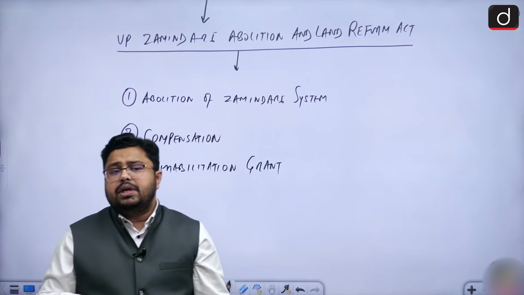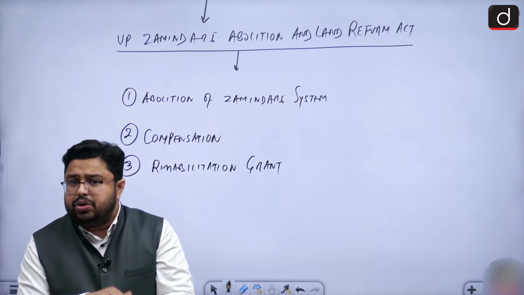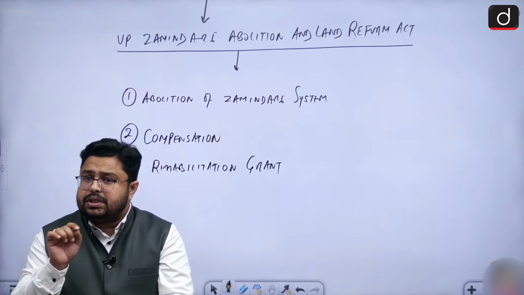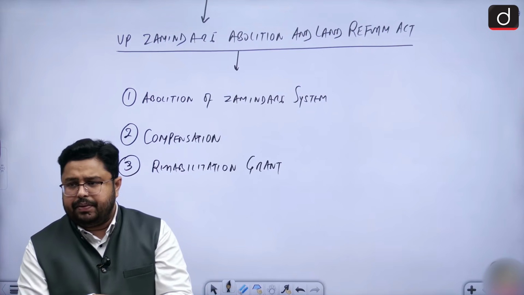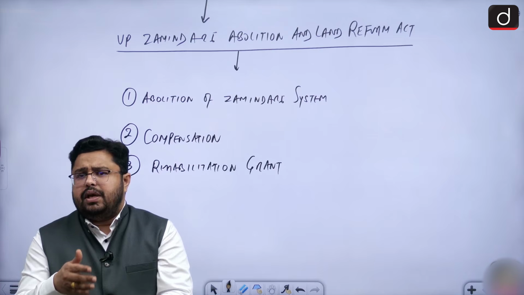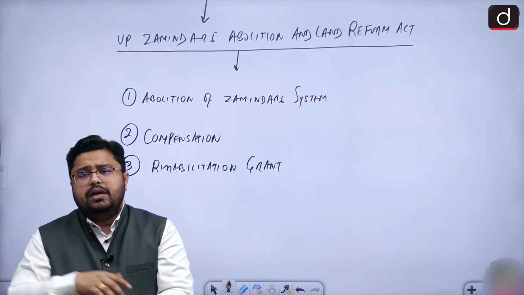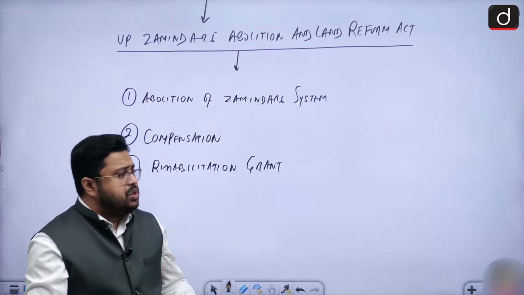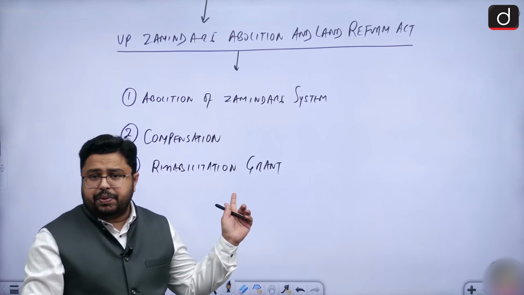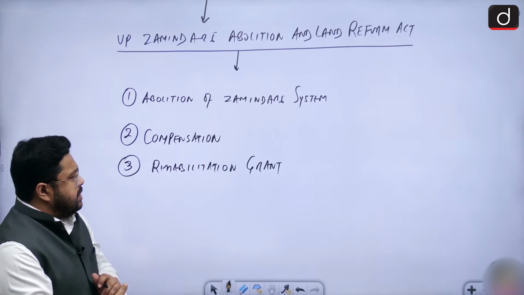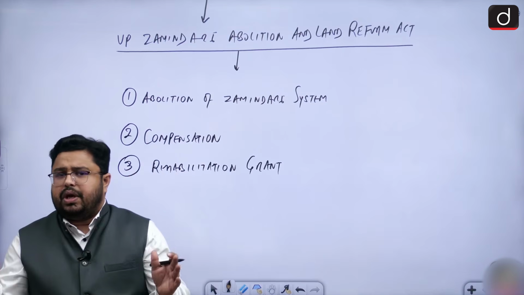This rehabilitation grant was not given to every zamindar. This was given to only those zamindars who were paying a certain amount of land revenue to the government. If they were paying land revenue of more than 10,000 rupees, then such zamindars were entitled to receive this rehabilitation grant. And this rehabilitation grant was not equal for everyone.